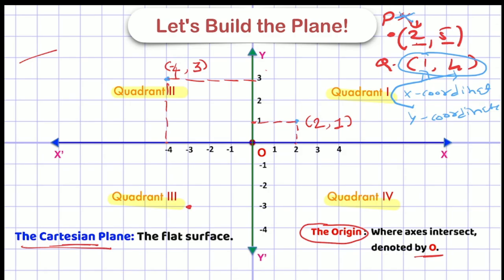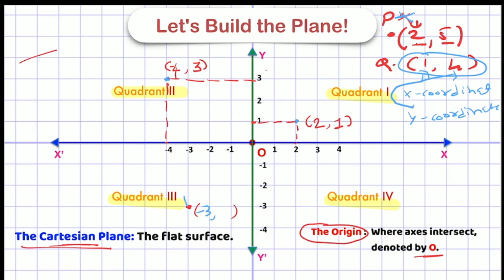To describe the coordinates of this point, I have to make a bracket. In the bracket, I have to write two numbers, right? For the first number, I have to look at the x-axis. No matter where your point is, you have to look at the x-axis from the point to write the first number. So I look at the x-axis, and it coincides at -3, right? You can see here, I have written -3 here.